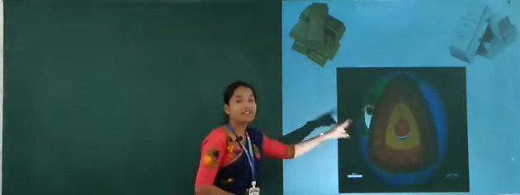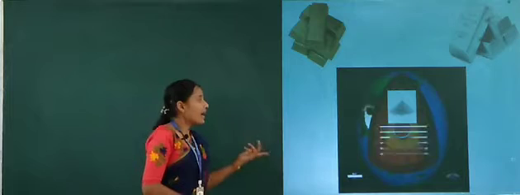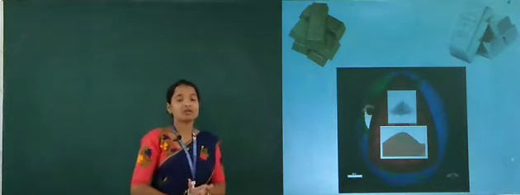Only metals such as gold and platinum are present in the earth crust in the native or free form, along with impurities such as clay and sand.